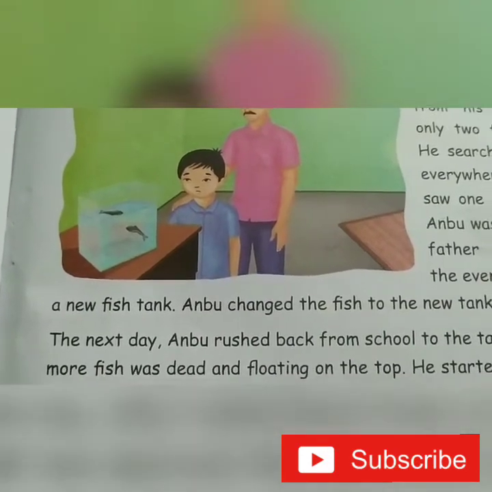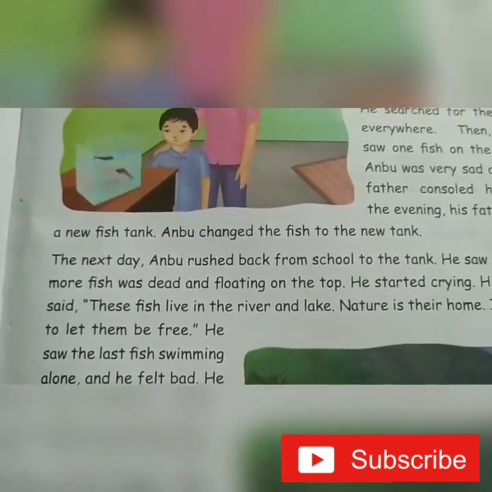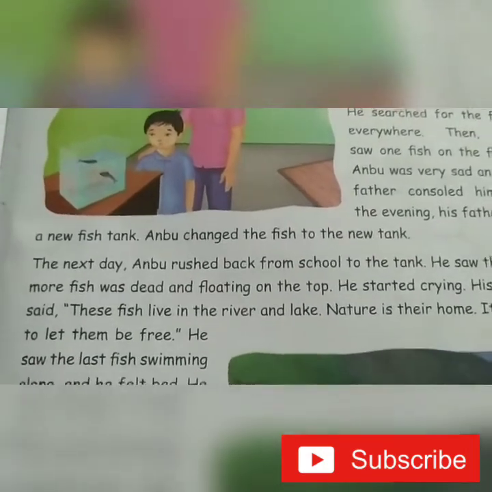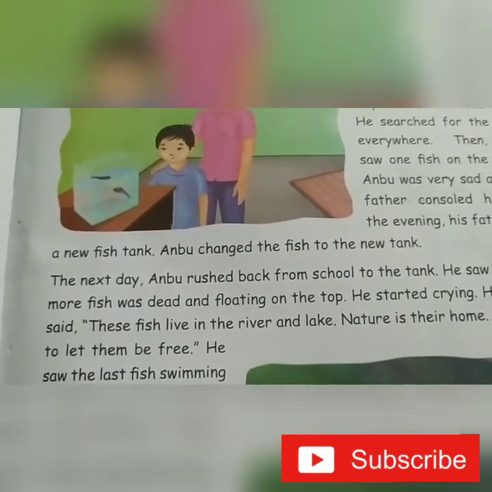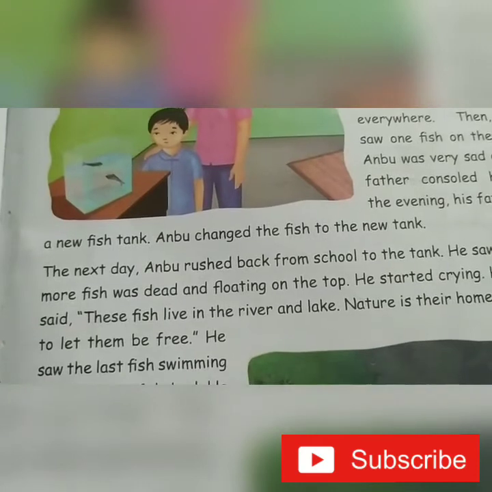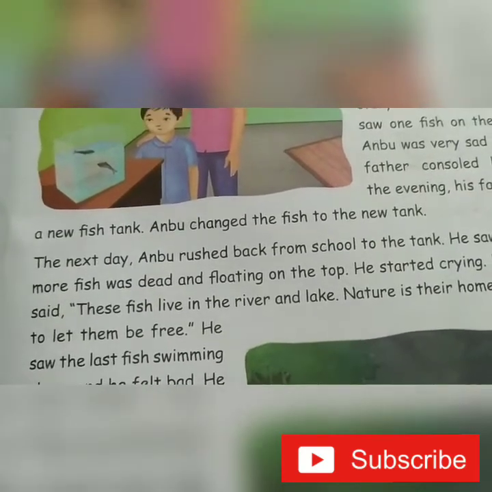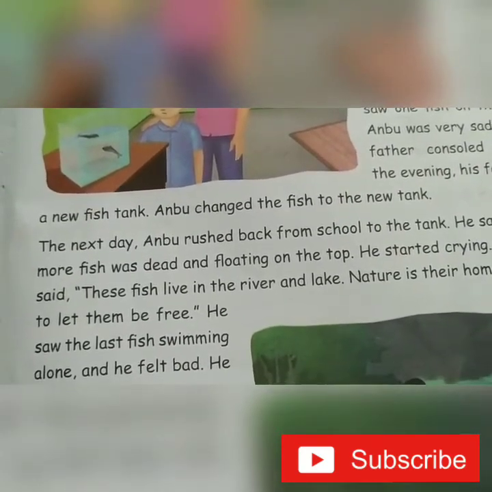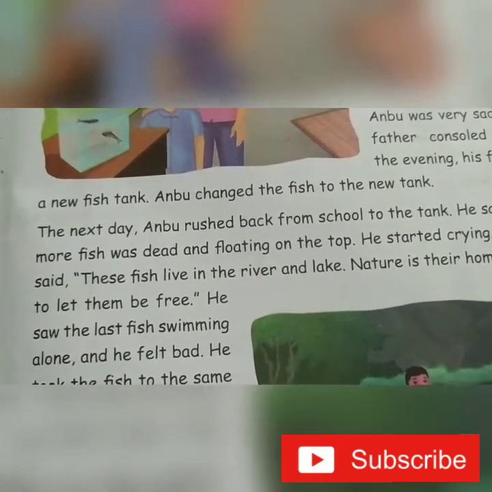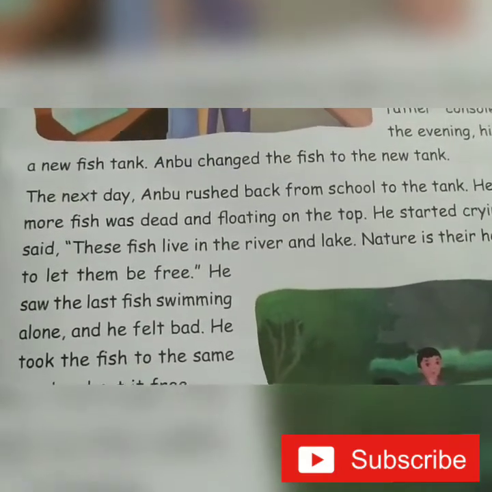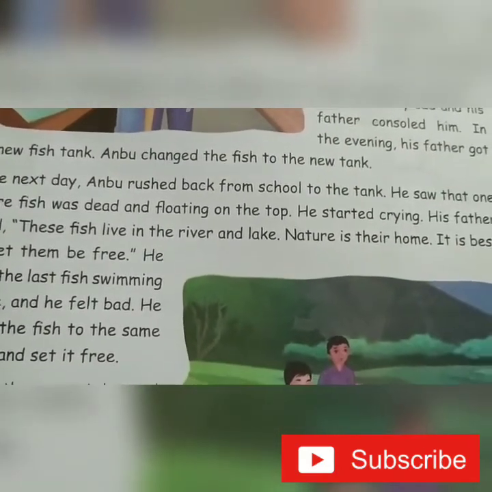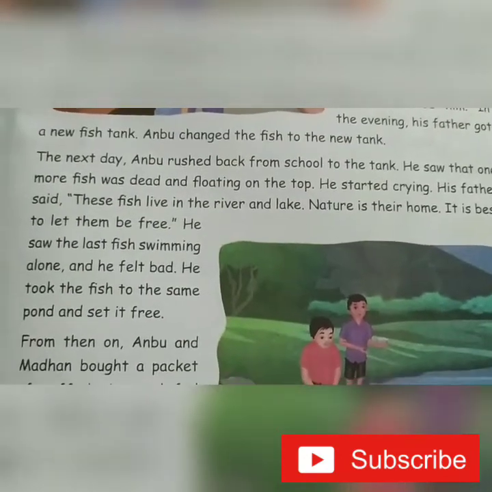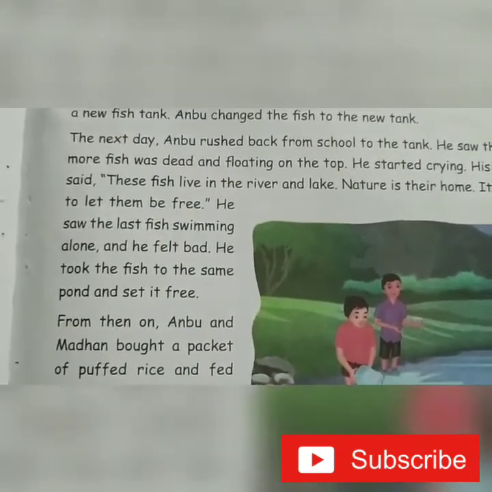In the same way, the next morning another fish also died and was floating in the jar. Then his father said these fishes love to live in the river and lake. Nature is their home, so it is better you set them free.